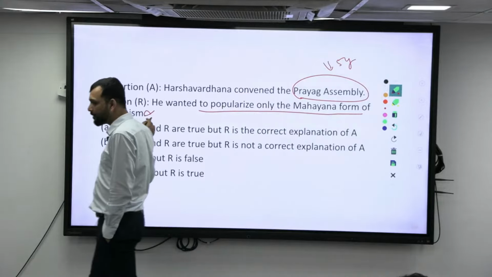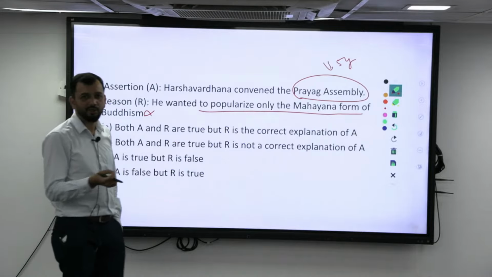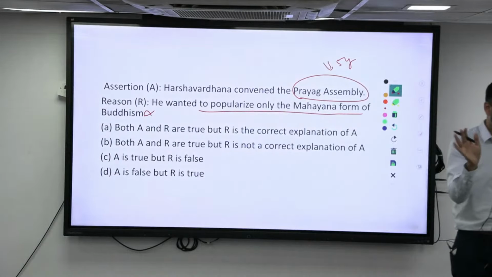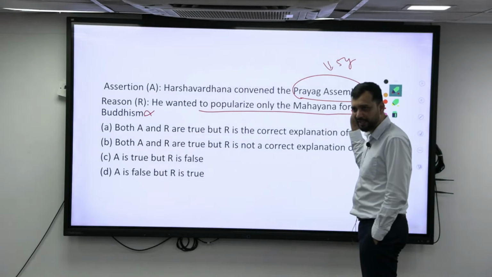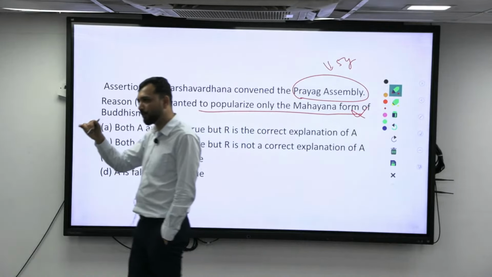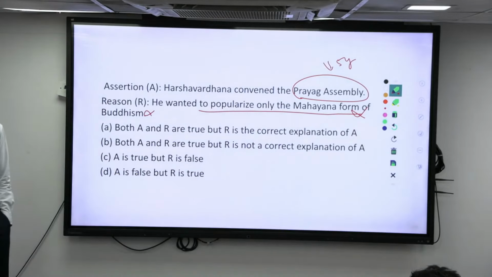He was a follower of Shaiva also, and Buddhism also he has supported. That does not mean only Mahayana. So the reason is incorrect. It has nothing to do with only Mahayana. All the religions will come. In the Mahamoksha Parishad, it is more about giving gifts and other things to the people.